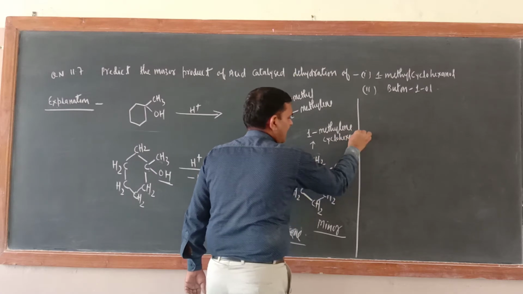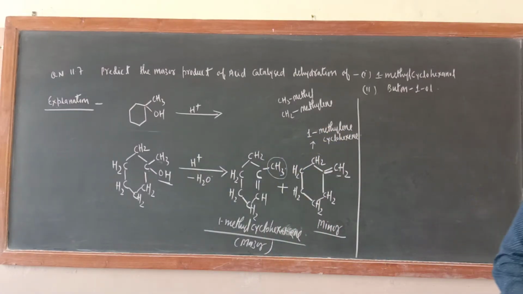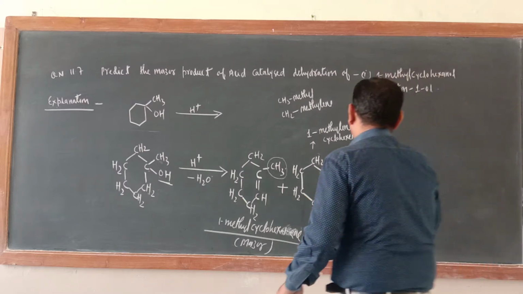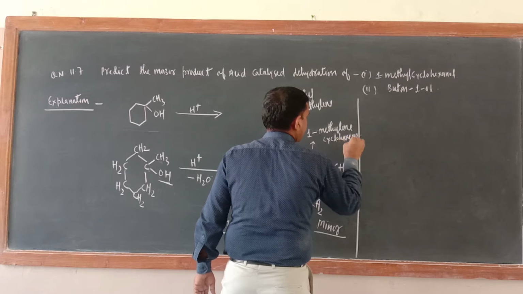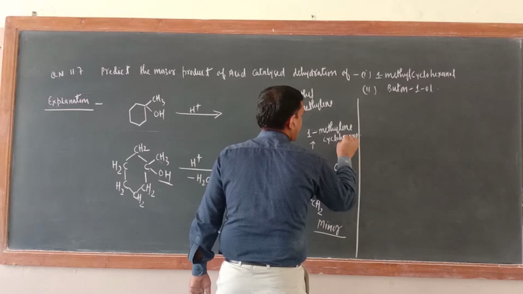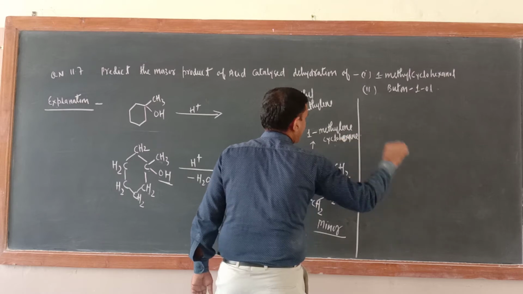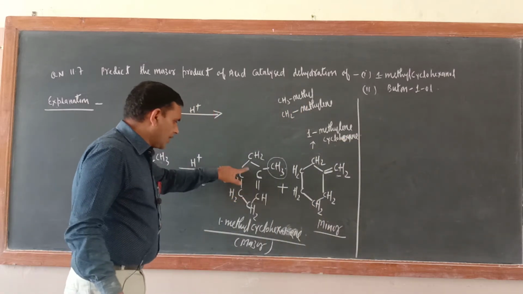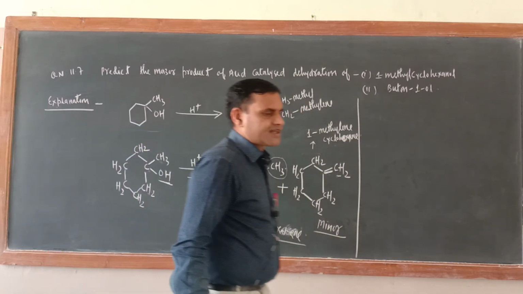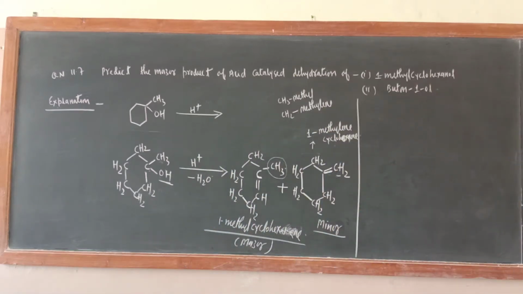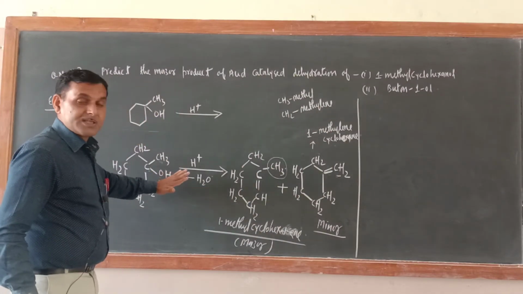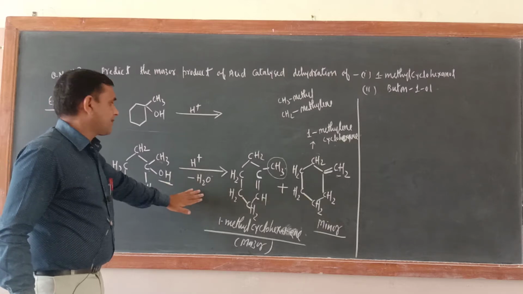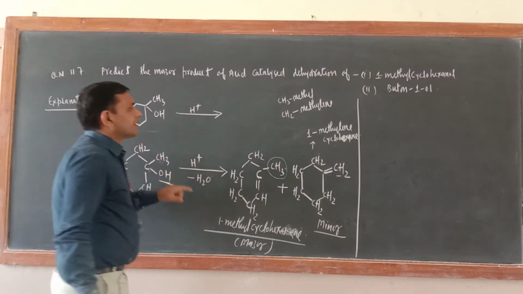Cyclohexene, not hexane, cyclohex. Now here in the ring double bond is not there, so this will be cyclohexane. Now here in the ring only double bond is there, so it will become cyclohexene. Okay, no problem. So I hope that you understood. Alkene, which is major, means more substituted, that is the major product. This is all about the first one.